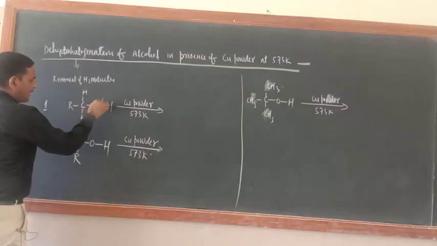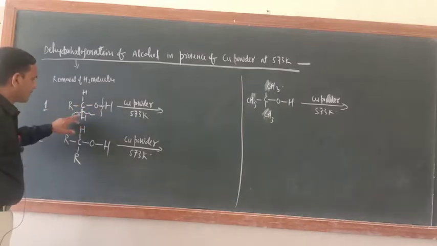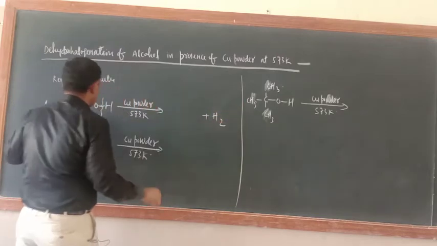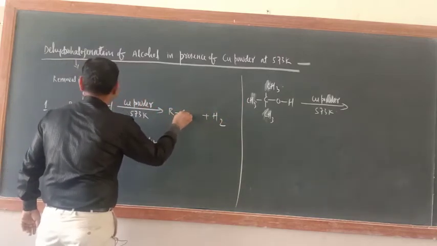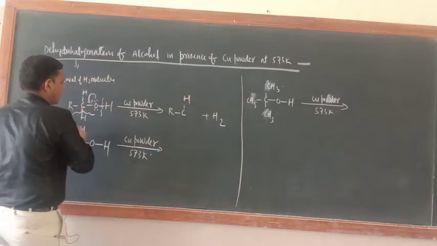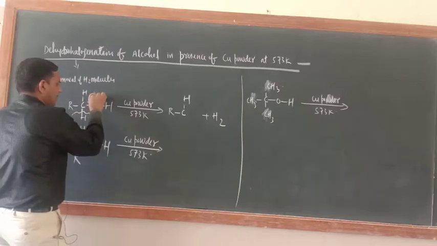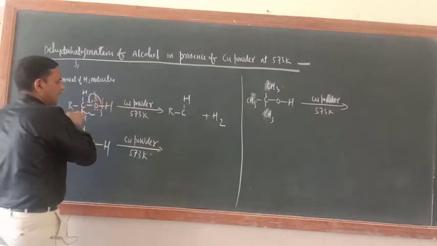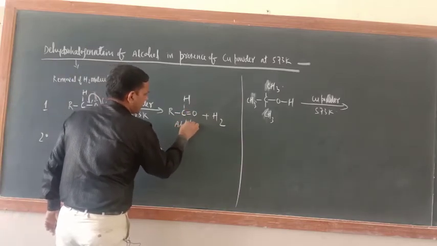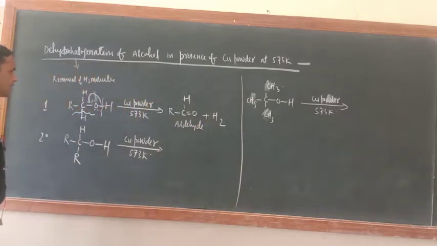Just see. Dehydrogenation, break this bond and break this bond. Okay, so when you break this bond, then what would be there? Plus H2. What is left now? RCH, and here what is there? Double bond. Actually when H comes out, it will leave its electron here, so double bond. What is the product here? Aldehyde.